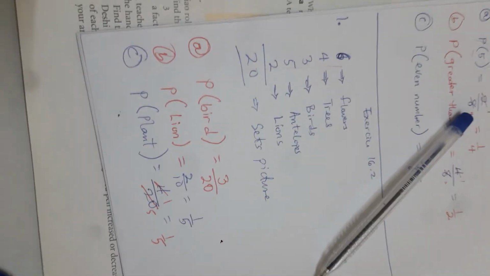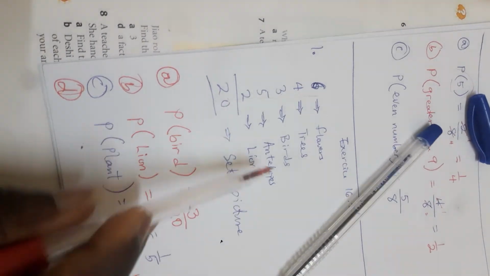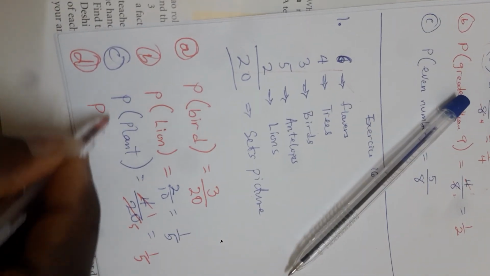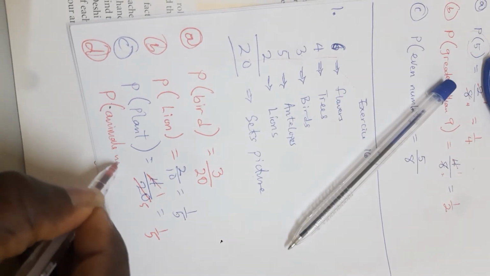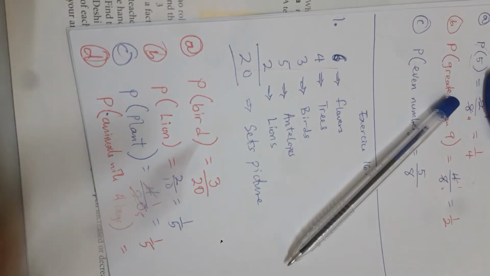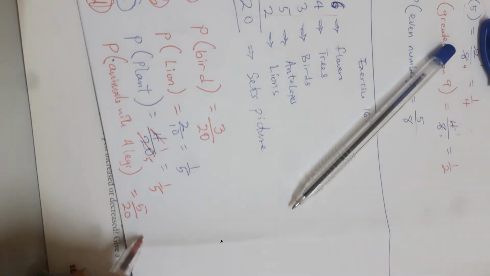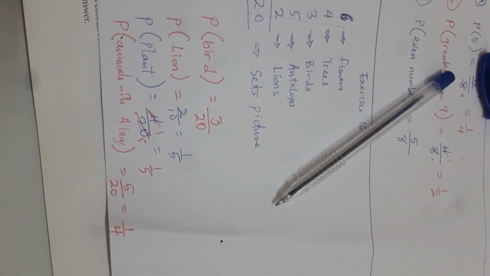Can you understand? Now the last question says, what is the probability that it's an animal with 4 legs? An antelope is an animal, and it also has 4 legs. So the probability of animals with 4 legs: the animal here is 5. So you have 5 over the number of outcomes, 20, and this is the same as 1 over 4. Any question? Okay.